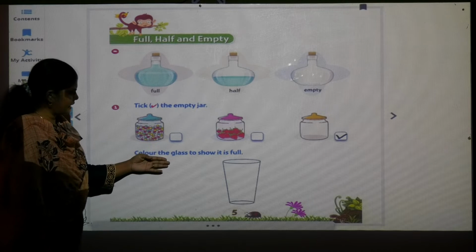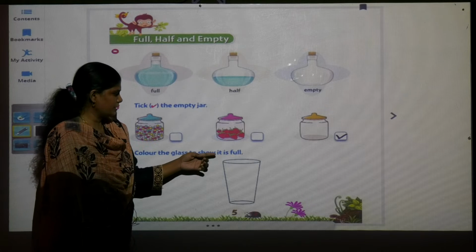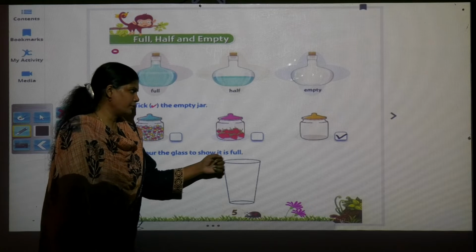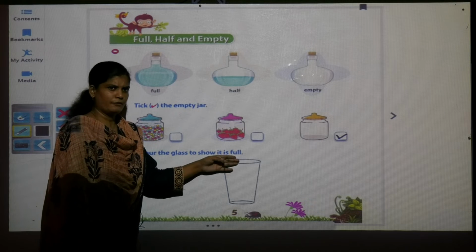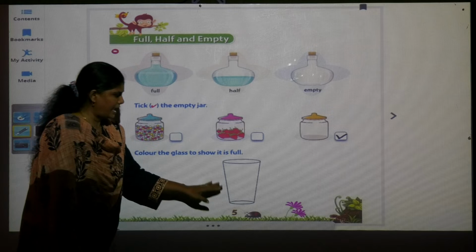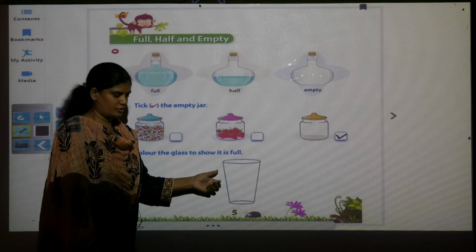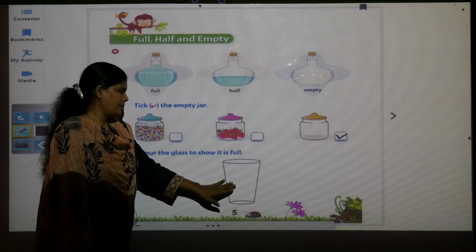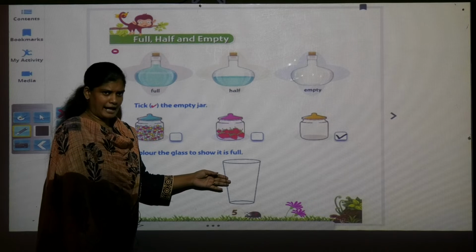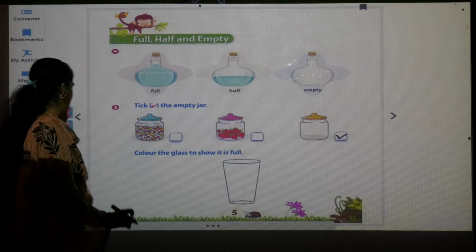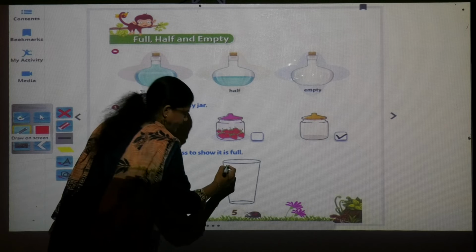COLOUR color, THE the, GLASS glass, TO show, it is FULL full. So what have they asked us? Color the glass to show it is full. They have given here a glass but it is empty. Can you see anything in this glass? No. So this glass is empty. But now they have told us to show this glass full. So take the crayons in your hand and color this glass.